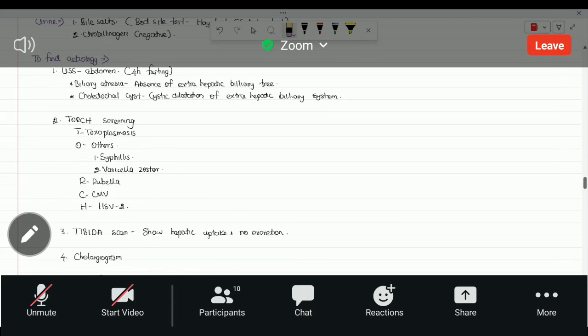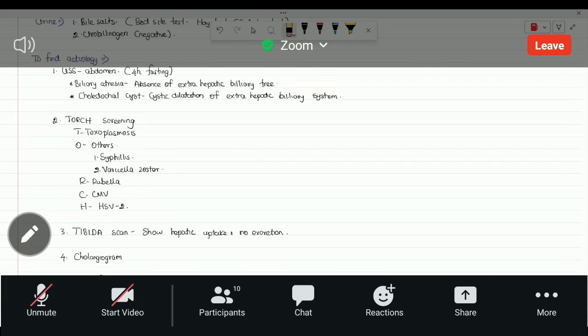Now okay. Cholangiogram: usually nowadays we are not doing the cholangiogram as a diagnostic test, but we use the on-table cholangiogram. At the time of surgery, we do the cholangiogram to study the exact anatomy of the extrahepatic biliary system. That is the only use nowadays. It is rarely used as a diagnostic test, so no need to mention it as one. If you want to mention the cholangiogram, just mention the on-table cholangiogram, which is used to study the exact anatomy of the extrahepatic biliary system.